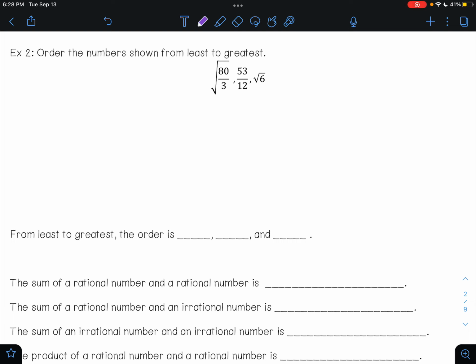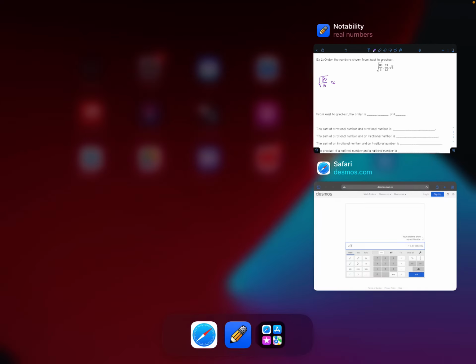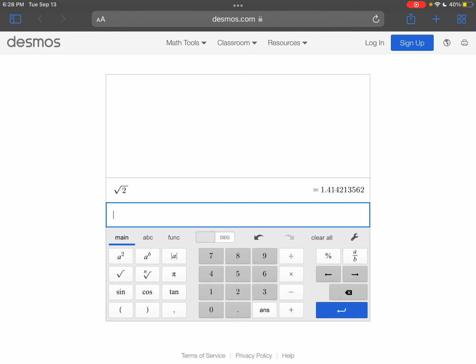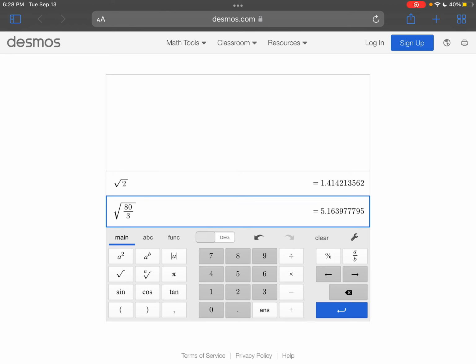Well, I don't really know what these numbers are, so what I'm going to do is type each of these numbers into my calculator and get a decimal equivalent. So the first one that I'm going to look at is the square root of 80 divided by 3. So in my calculator, I'm going to do the square root of 80 divided by 3. And I get 5.16.